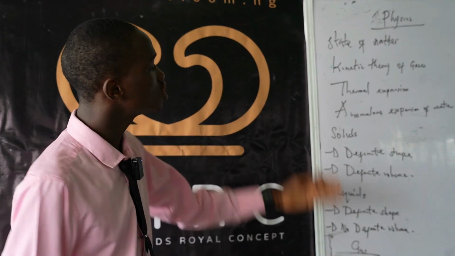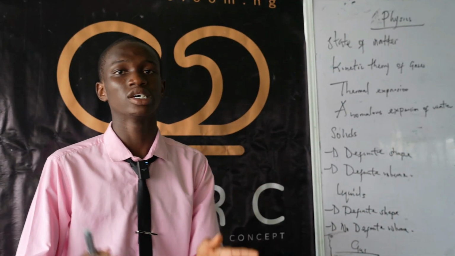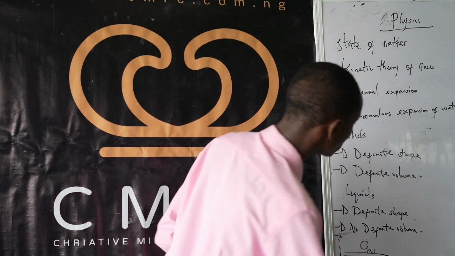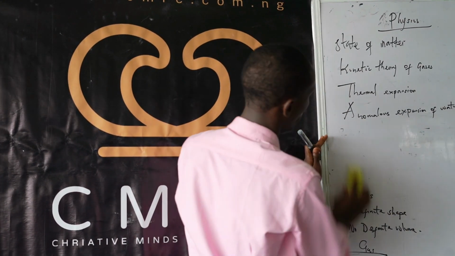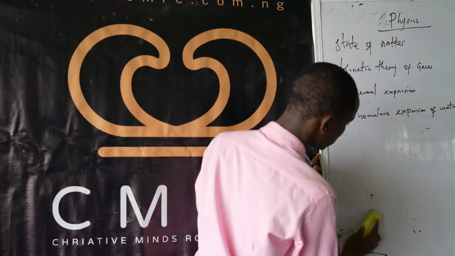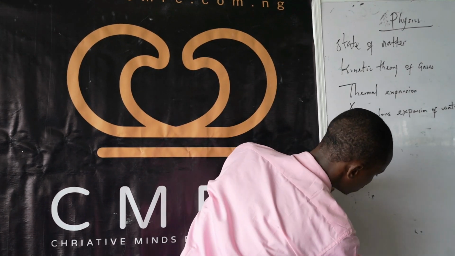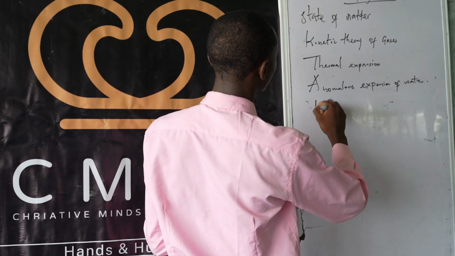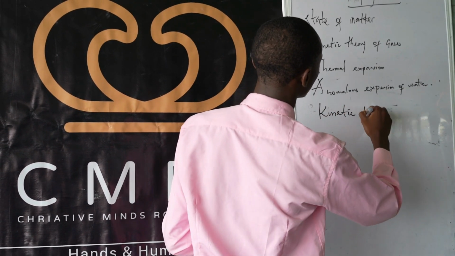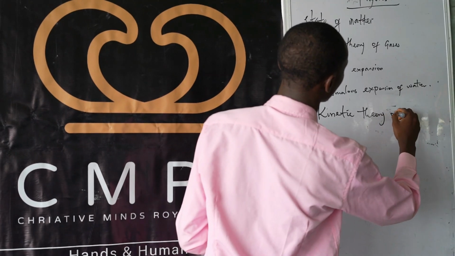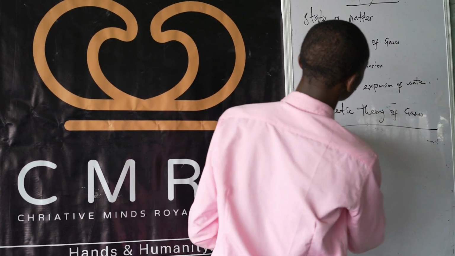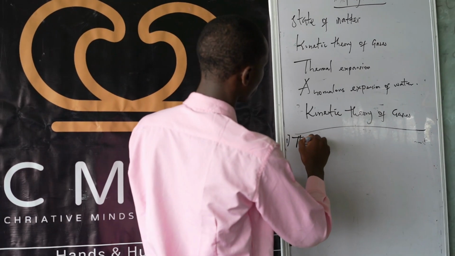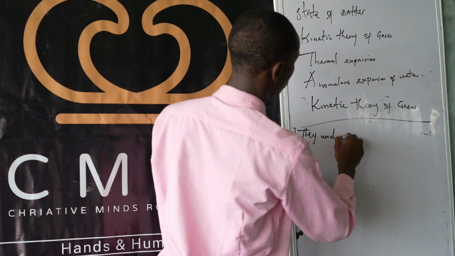So the kinetic theory of gas is a word problem part of physics, and it has five major features, or characteristics, of the kinetic theory of gases. Let's roll. The first and foremost is that gases undergo what we call random motion.